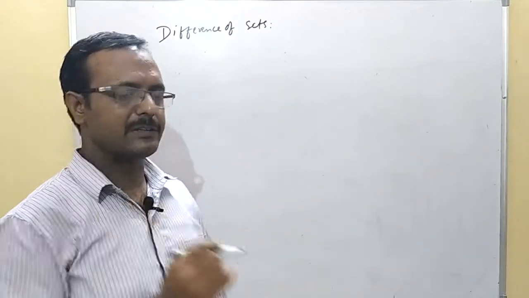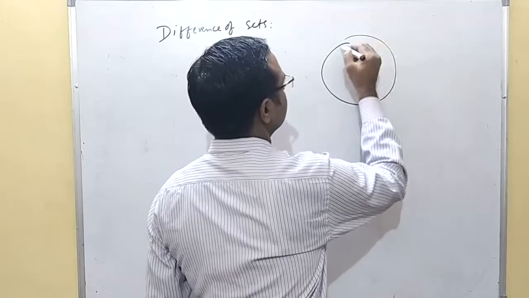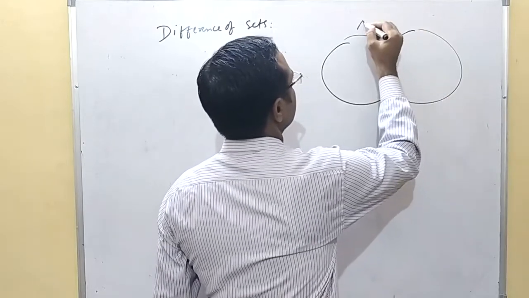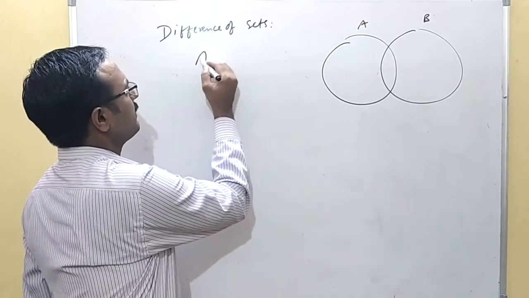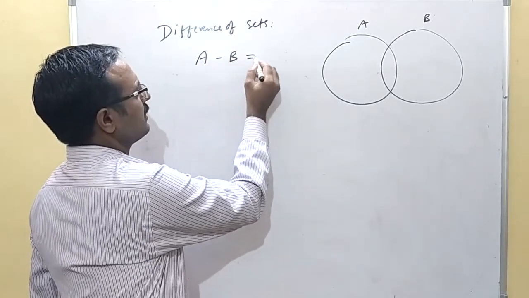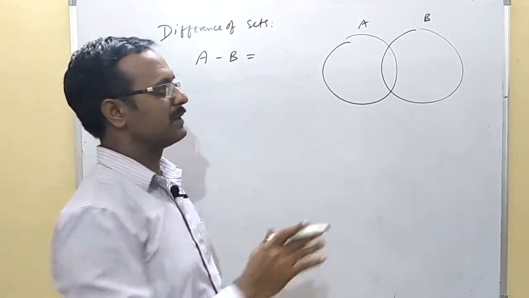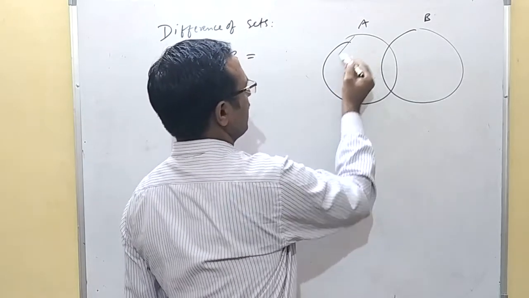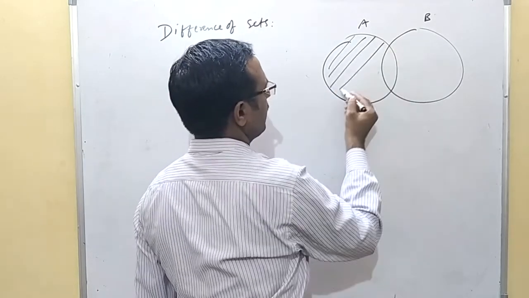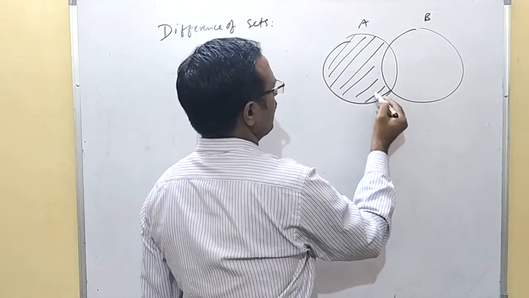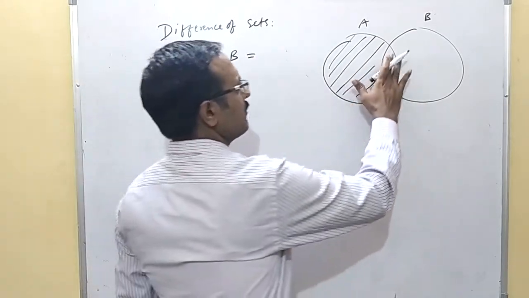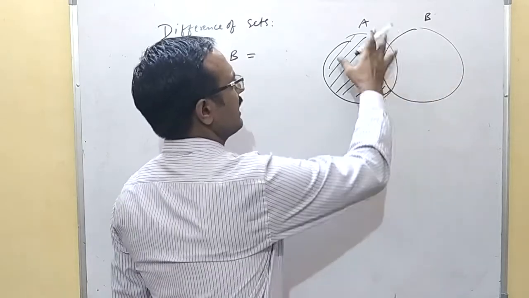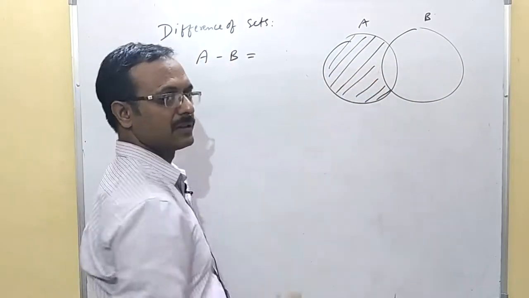Let there be two sets A and B. The difference of sets, that is A minus B, will be the portion of this set which will include the elements of A, but it will not include the elements which are in B. So it will leave this portion and you will get the result as this portion only.